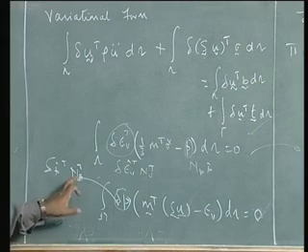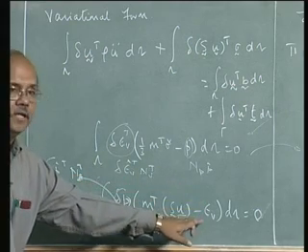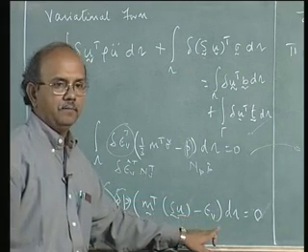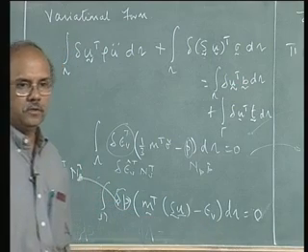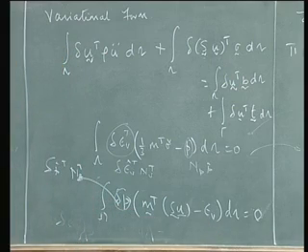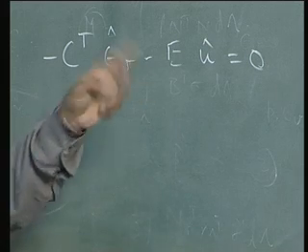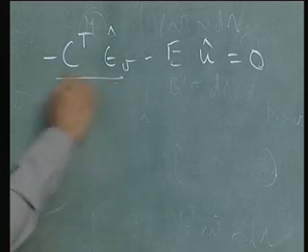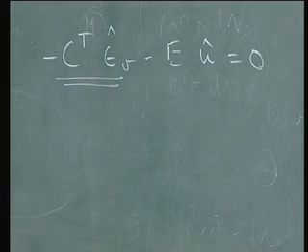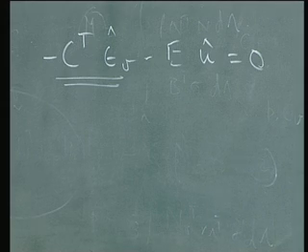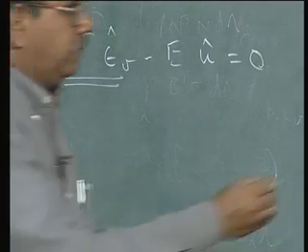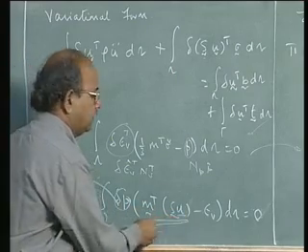So I will get NP transpose NV into epsilon V hat. NP transpose NV d omega is nothing but C transpose, and so I get the first term to be minus C transpose epsilon V hat. Look at the second term. The second term is here.